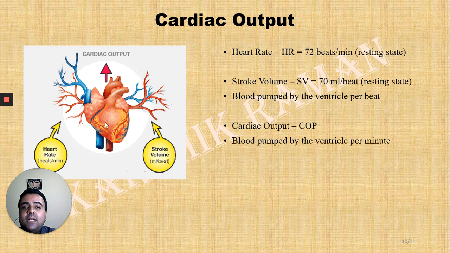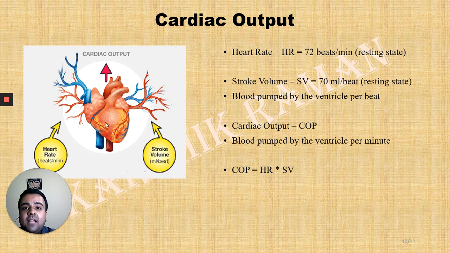Now there is a need to establish a mathematical relationship between the three variables COP, SV and HR. With the help of the mathematical equation, we are able to establish that the product of HR and SV is the cardiac output.